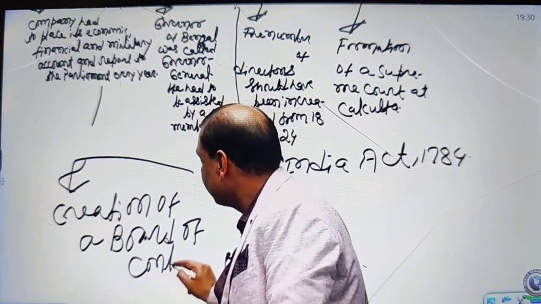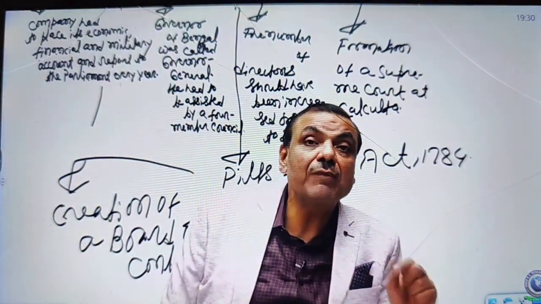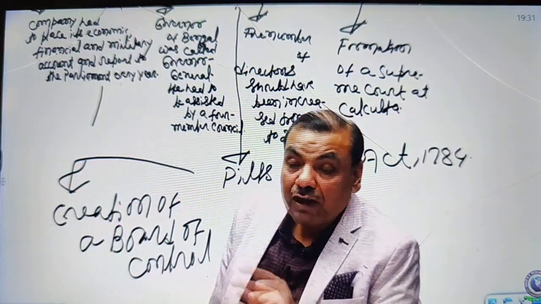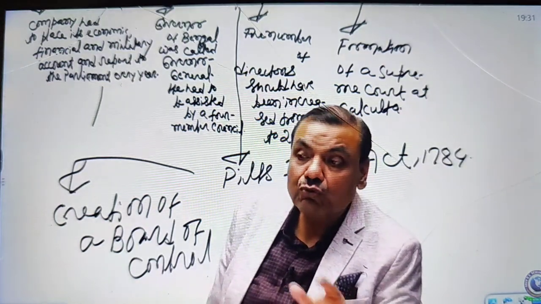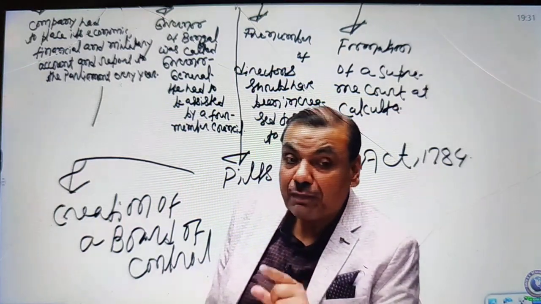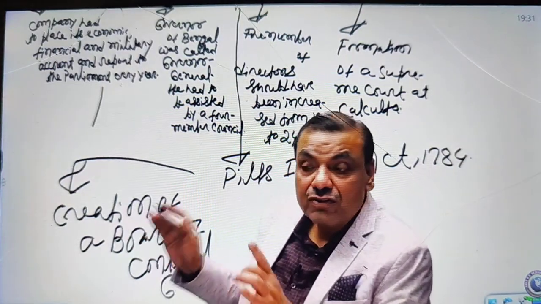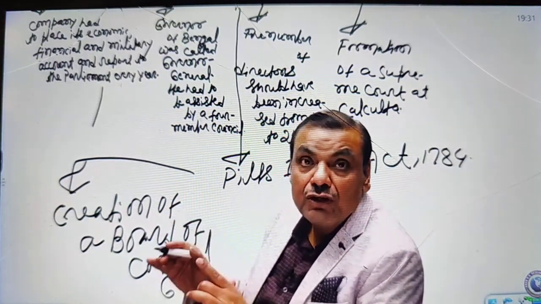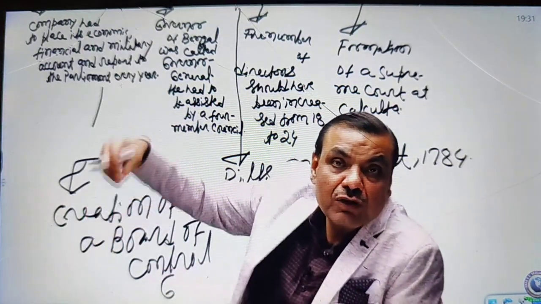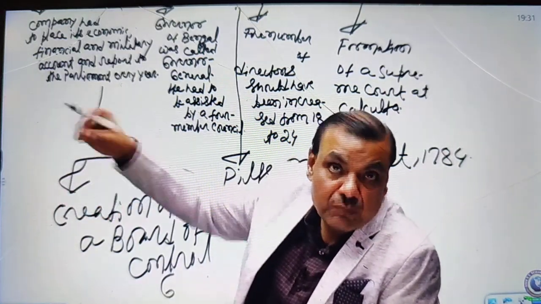This board of control consisted of 6 members of the parliament, and the members of the board of control were put on par with the cabinet ministers. So they were very powerful. The board of control was given the right to supervise the affairs of the British company side by side with the court of directors. Court of directors was representing the interest of the British company, but the board of control was representing the interest of the British parliament. There were 6 members in the board of control, and it was given the exclusive duty to supervise the affairs of the company. In one sense, dual control was established on the company. One controlled by its own management, that was the court of directors, and another controlled by the management of the British parliament. So this was the one factor.